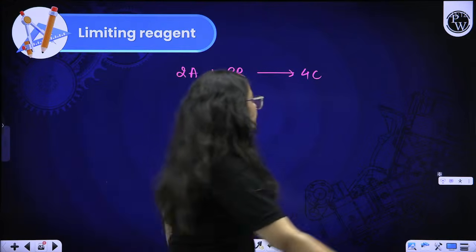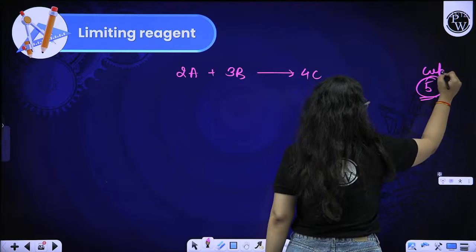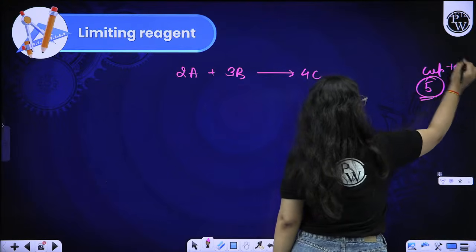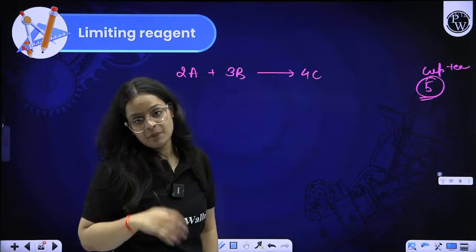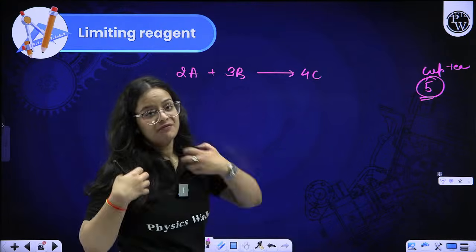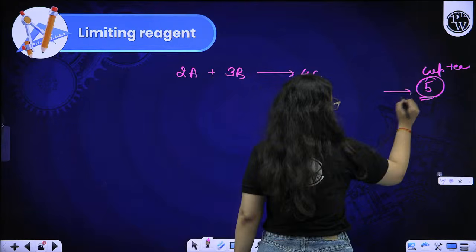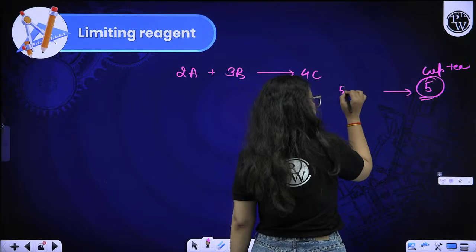For example, you have to make 5 cups of tea. For 5 cups of tea, you need 5 cups of milk, right beta? Sugar you have in huge quantity. So to make 5 cups of tea, you need 5 cups of milk.